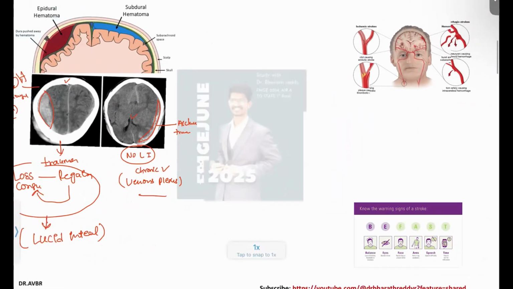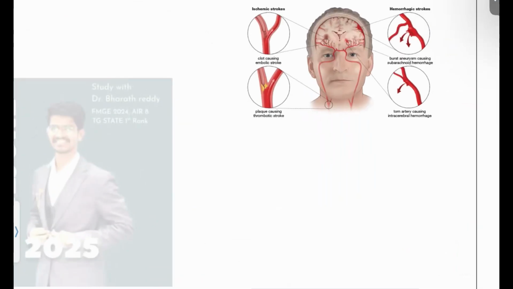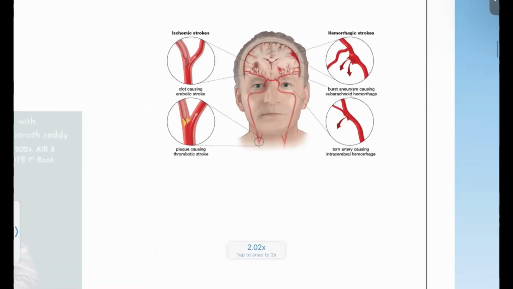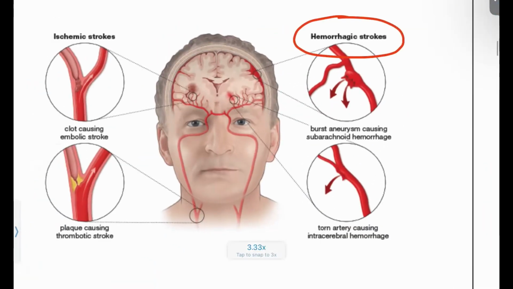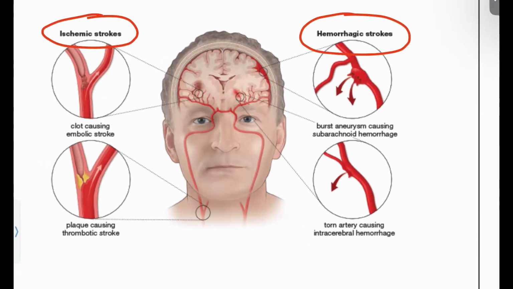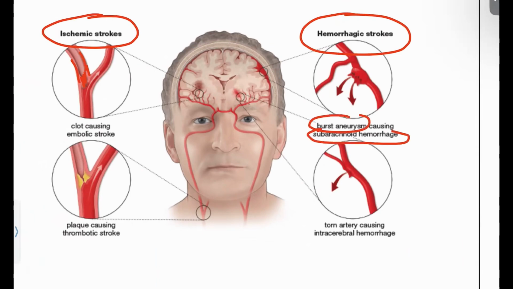Next, moving on to our stroke protocol. Whenever we say stroke, it can be of two types: one is hemorrhagic stroke and another is ischemic stroke. Ischemic strokes are based on thrombotic or embolic causes only. So the artery is intact, only the blockage is in the circulation. This is what causes the ischemia, because the circulation is poor and the tissue damage is high. And hemorrhagic strokes are due to subarachnoid hemorrhage from aneurysm ruptures. So the wall of the artery is already ruptured and is leaking into the sulci or gyri of the cerebrum. That is what is happening in this patient.